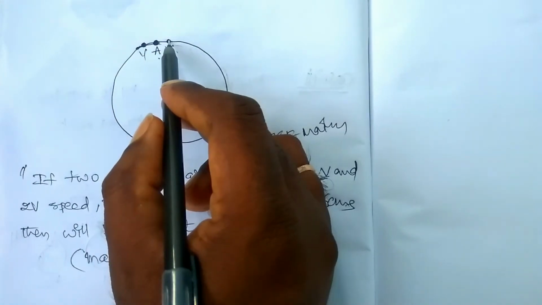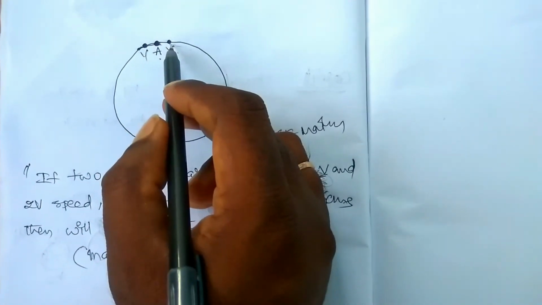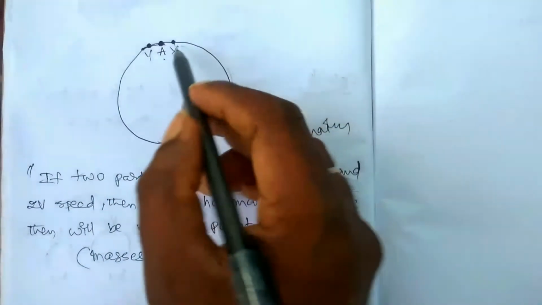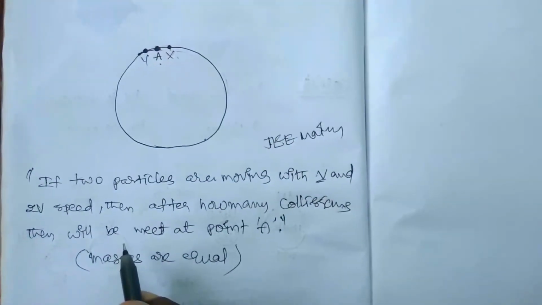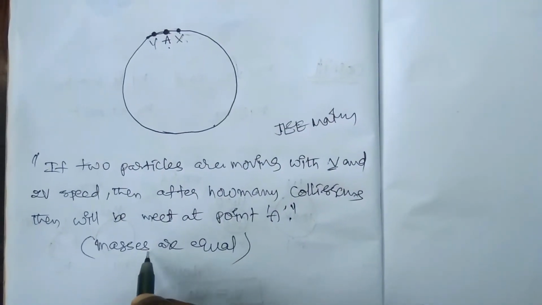Here they can start from point A, and after how many collisions can they meet at the same point? This is the question.